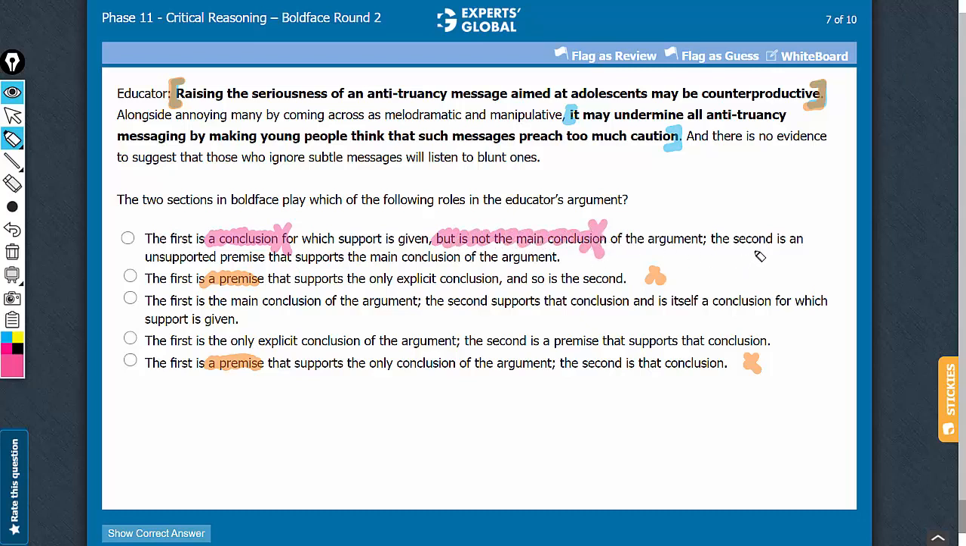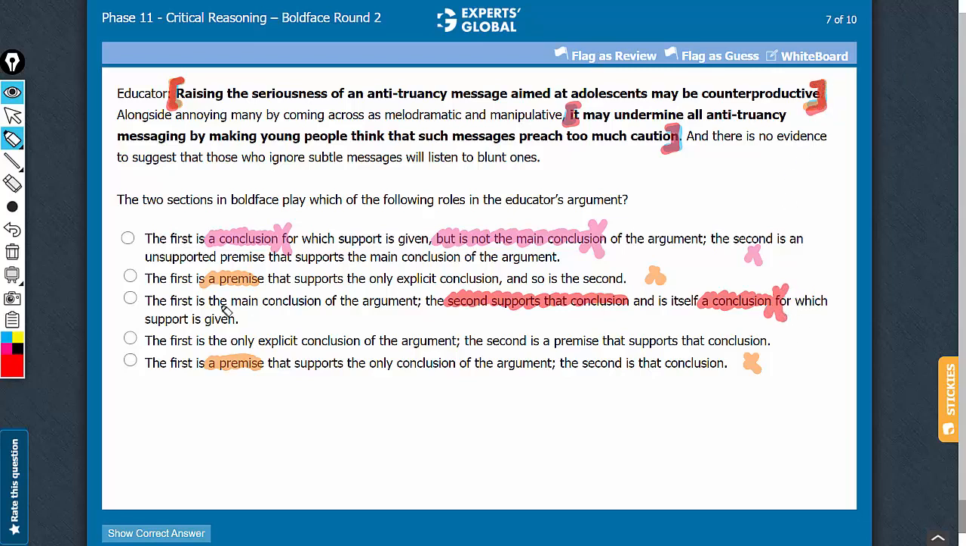Answer choice A can also be eliminated. To say that second supports a conclusion is correct, but to say that the second is itself a conclusion is not correct. See, the second boldface here is not an intermediate or a secondary conclusion. This is simply a prediction that supports the main conclusion of the argument, and therefore this part is not correct,